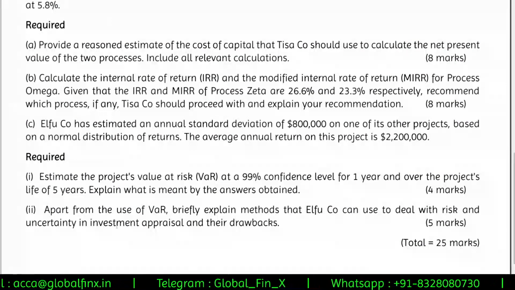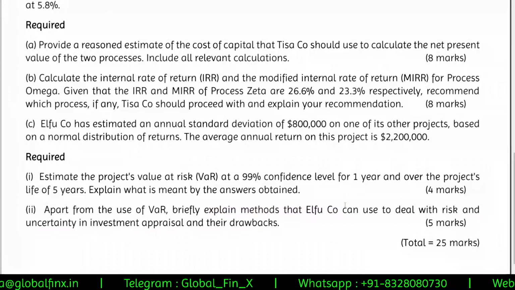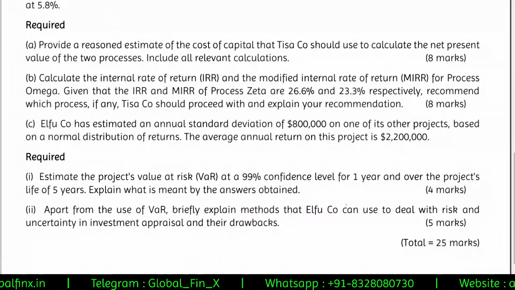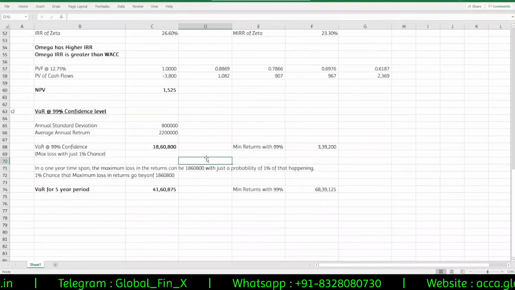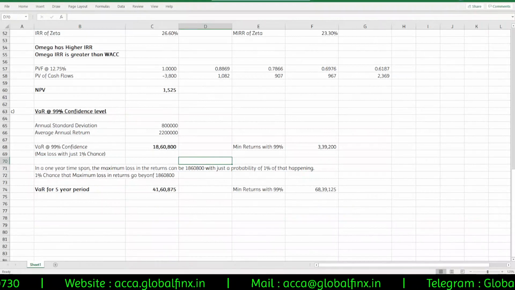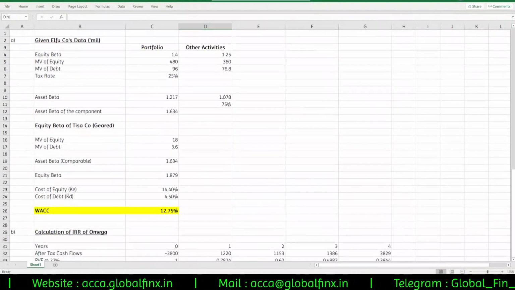Okay, then what? Apart from the use of VaR, briefly explain, okay, estimated, simulation analysis, expected value calculation. Let me just open the answer and we can compare that. Give me a second, I'll open the answer. Okay, let's compare our answers one by one, step by step.